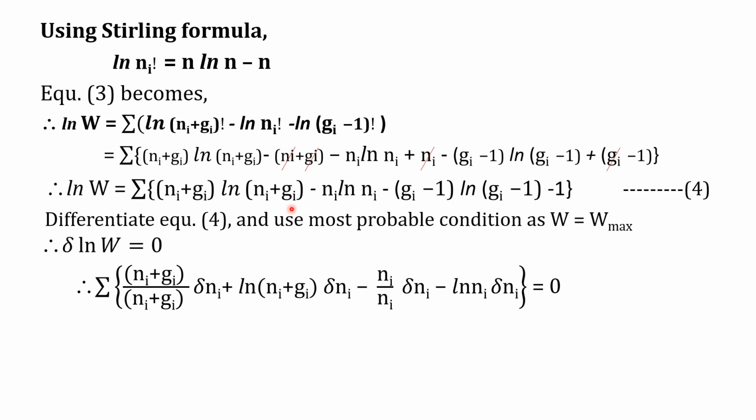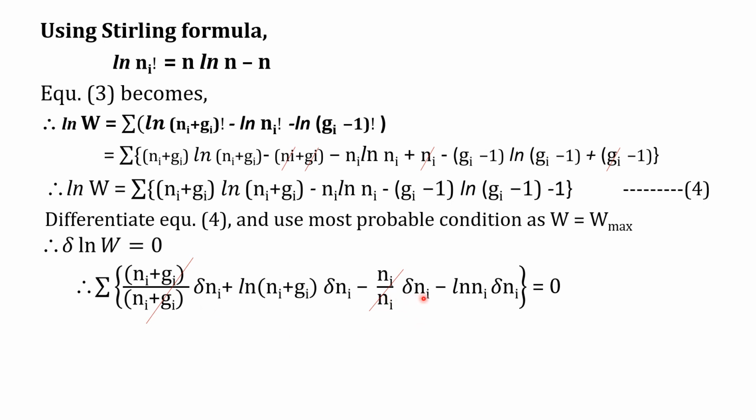Hence, log (Ni plus Gi) delta Ni. Minus, here for Ni log Ni, differentiate the log term: 1 by Ni delta Ni. Secondly, differentiate the Ni term only, keeping log Ni fixed: log Ni delta Ni. And the derivative of Gi minus 1 and its log term becomes 0. The other side equals 0 since delta log W is 0. We simplify again here. The first term, (Ni plus Gi) divided by (Ni plus Gi) delta Ni, gets cancelled, numerator and denominator cancel, and we get simply plus delta Ni.